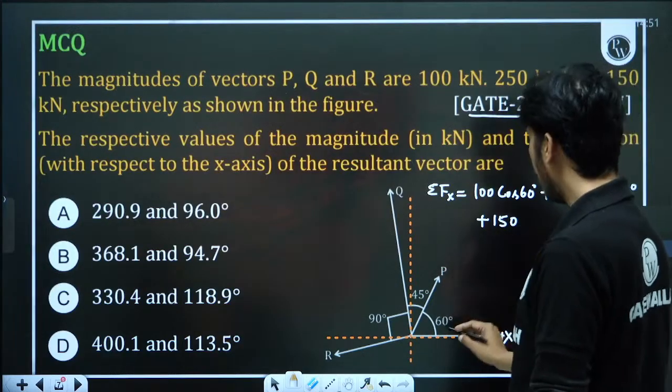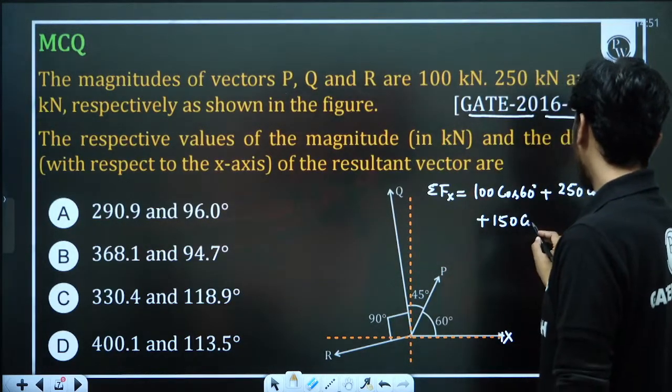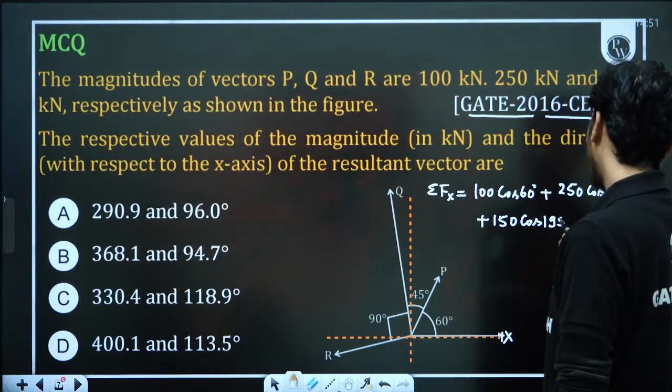And what is the angle? 60 plus 45 plus 90. How much? 195. So cos 195. If it is plus or minus, it will automatically come. No worries about that.